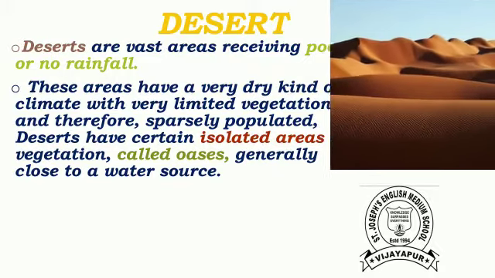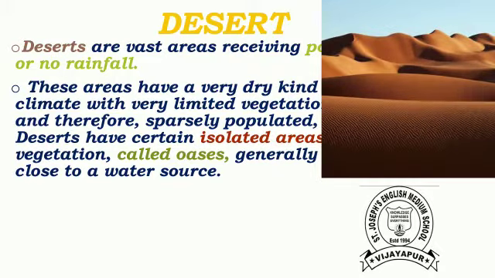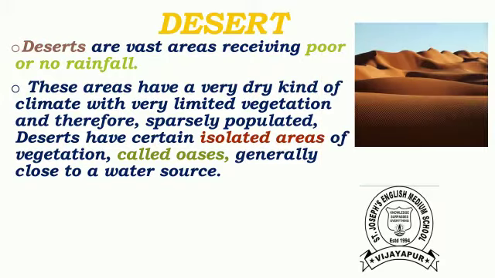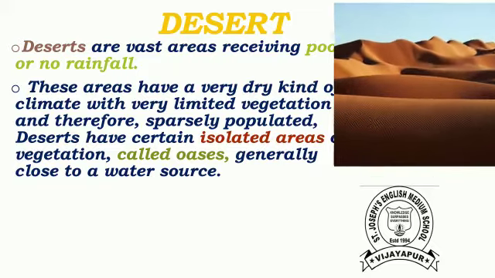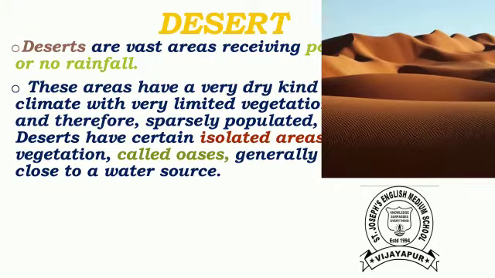What do you mean by desert, children? Desert means marubhumi. Deserts are large areas with less rainfall or no rainfall. These areas have a very dry climate with very limited vegetation. Vegetation means sasyavarga, and very little population is also there.